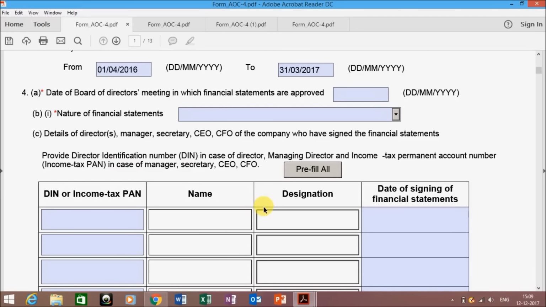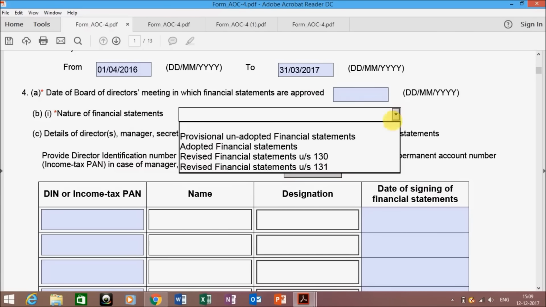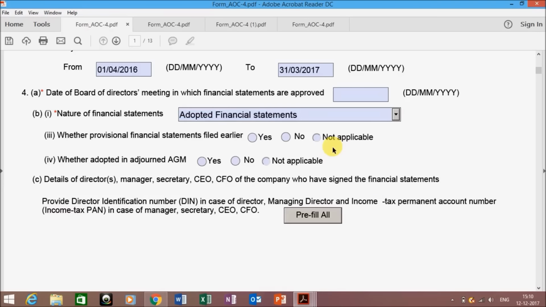Security. Now the next step is you need to enter the date of the board of directors meeting in which you approved your financial statements. Next is the nature of financial statements, that is provisional, adopted, revised or any other. As you have adopted your financial statements, we will go with this option.